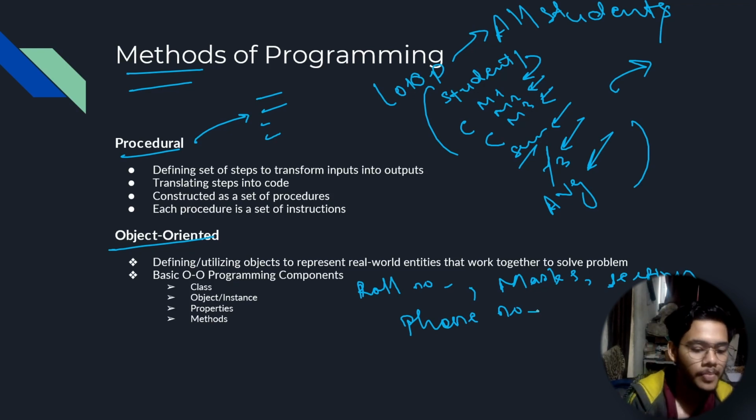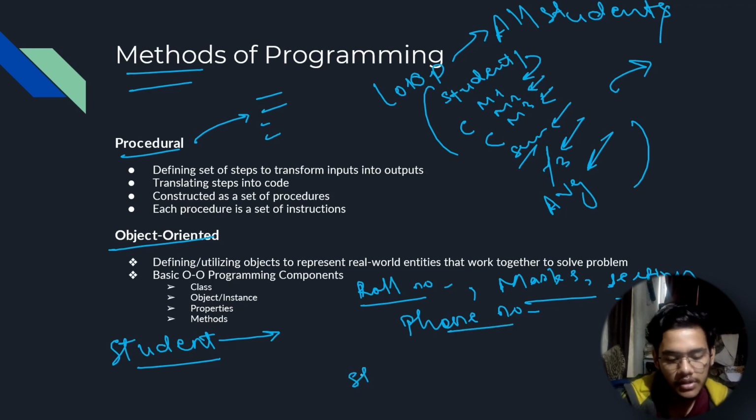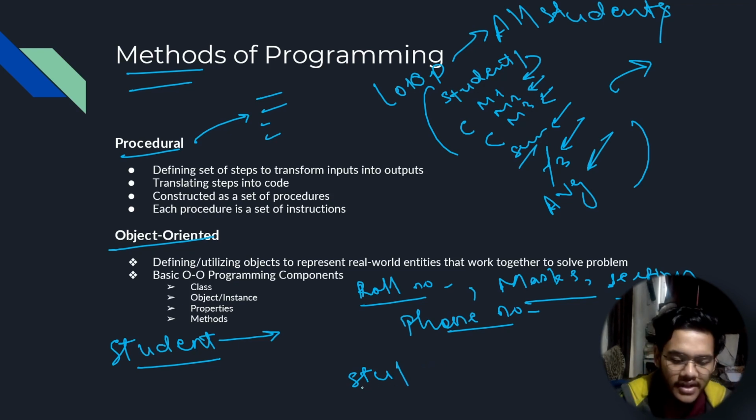So what you could do is have another approach. You can define an object. You'll have something called a student object, and that student will contain all these details: roll number, marks, section, and phone number. So I can create a variable name student1, like you have variables x and y in maths. Similarly, stu1 or student1 is just a variable name, and the value we'll give it is a student.